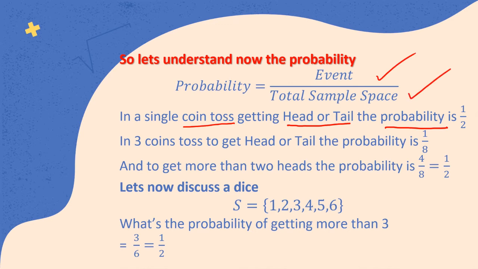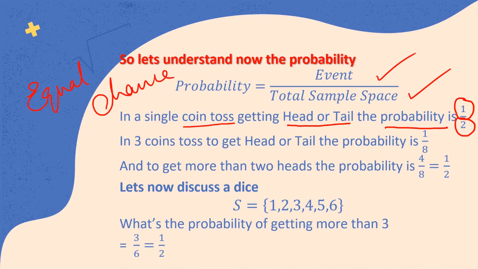So the probability is half, because either a head or a tail is one event and the sample space is 2. All right. Now, if you see a cricket match, when a coin is tossed, either of the captains is given an equal chance. Now pay attention, an equal chance. Hope you can read this.